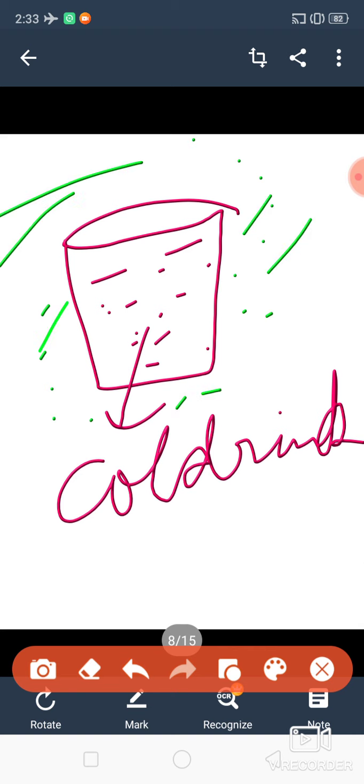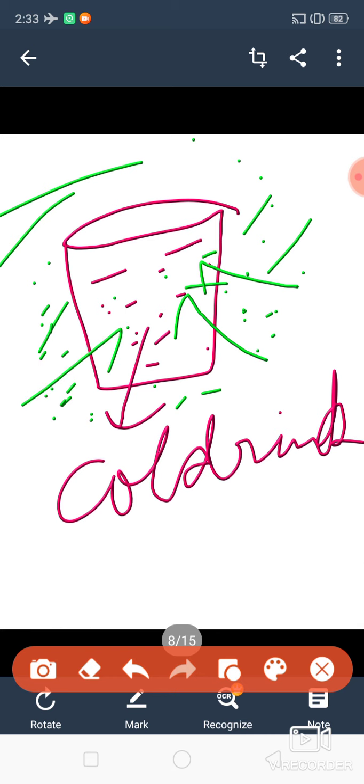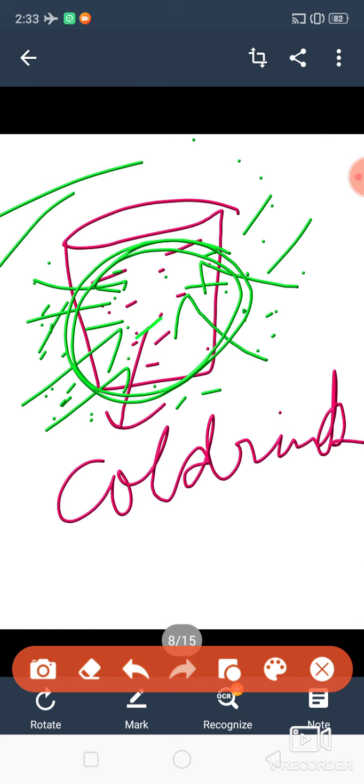Now when these air molecules come into contact with this glass, with the cold drink inside, which is very cold in temperature, these gases become cold.